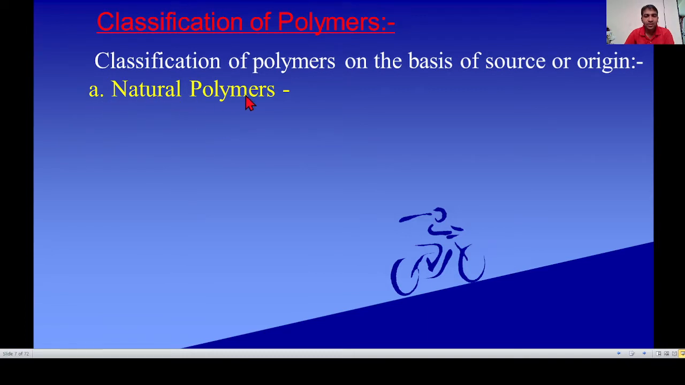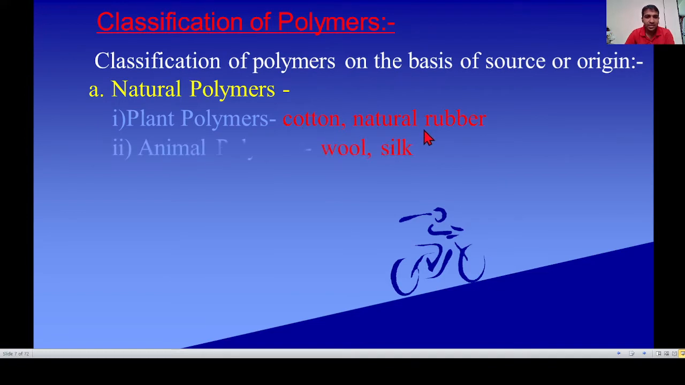First, natural polymer. The polymers which are obtained from nature are called natural polymers. It is again divided into two types. First, plant polymer. Plant polymers means the polymers which are obtained from plants. The examples of plant polymer are cotton and natural rubber.